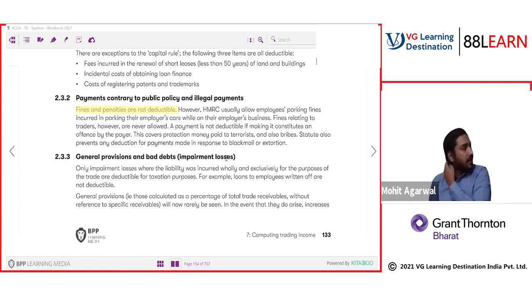So there are various provisions to deal with. It's not easy to take the benefit of income tax provisions. Got it, Aryan?